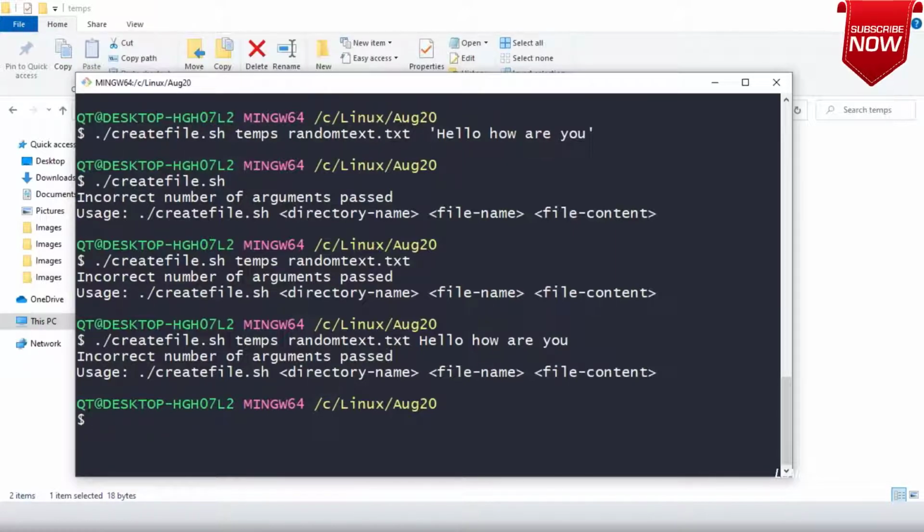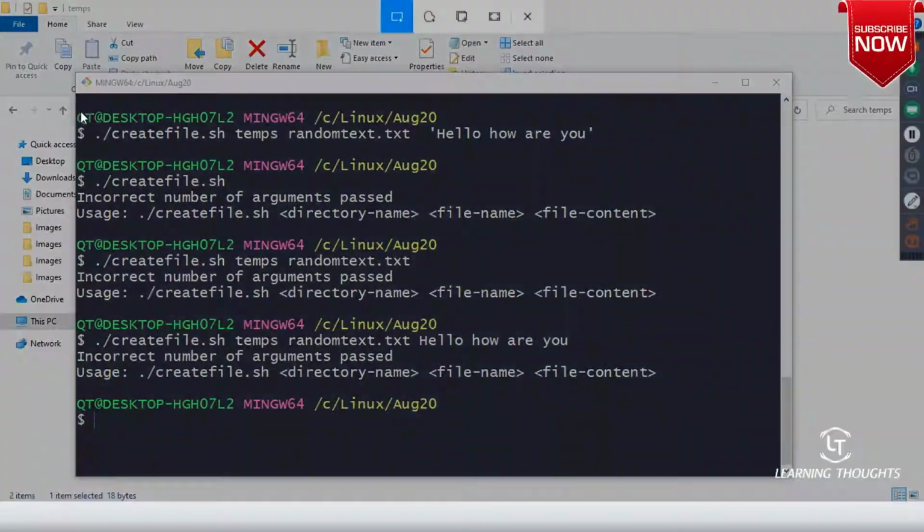Okay. So if you want to get more details, as we discussed in our last class, please execute with bash -x.